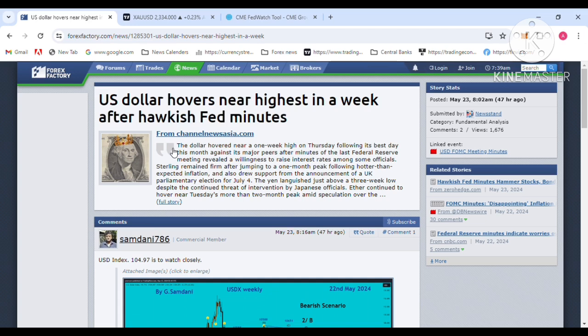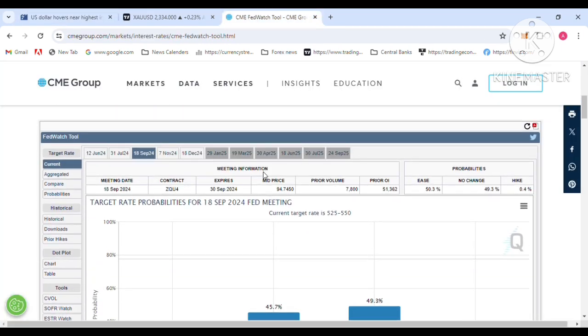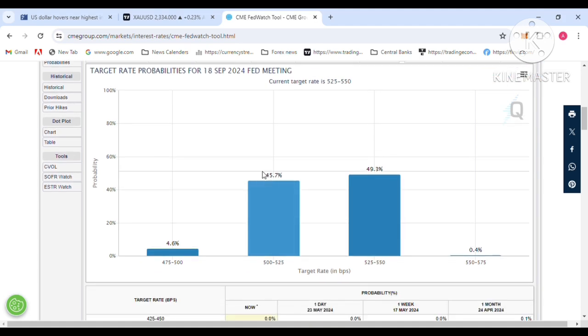I would like to go to the FedWatch Tool website. That's interesting after the FOMC meeting minutes. This is the September interest rate forecast on the FedWatch Tool website. You can see the interest rate cut forecast dropped from 50% to 45%, and the interest rate pause forecast increased to 49%. And the interesting thing is another 25 bps hike is also priced in at 0.4% in the market.